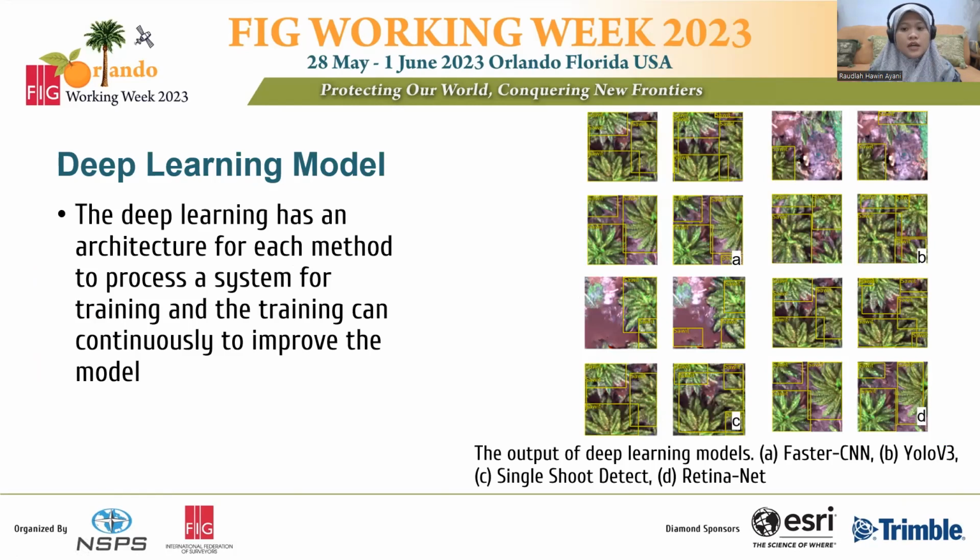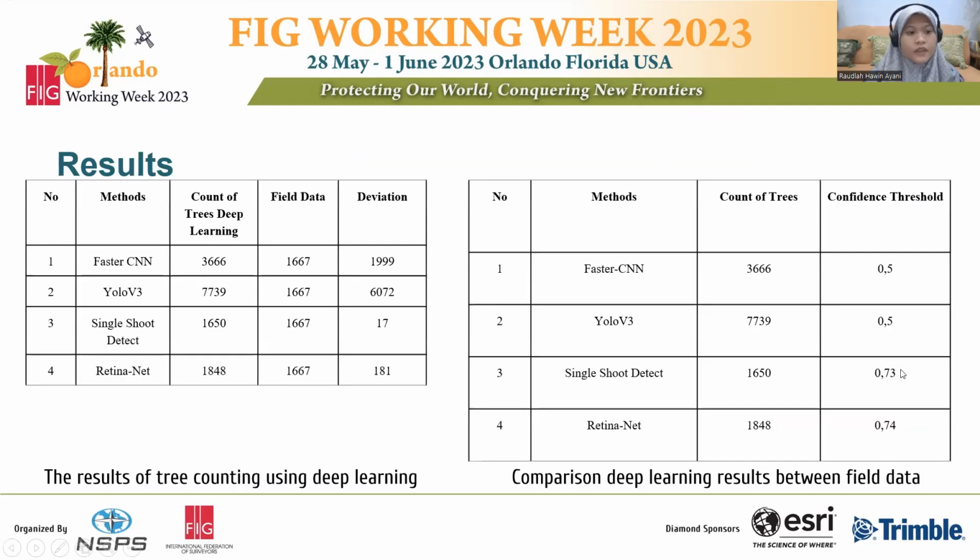This is an example of a deep learning model. The deep learning has an architecture for each method to process a system for training, and the training can continuously improve the model. Image A is an example output of Faster RCNN, B is YOLO version 3, C is Single Shot Detector, and D is RetinaNet.